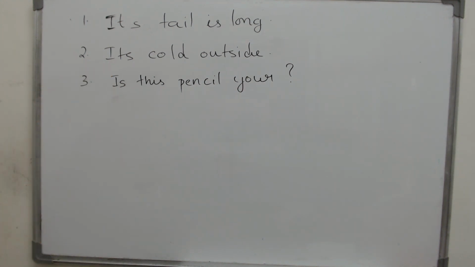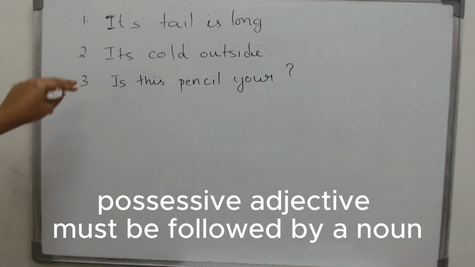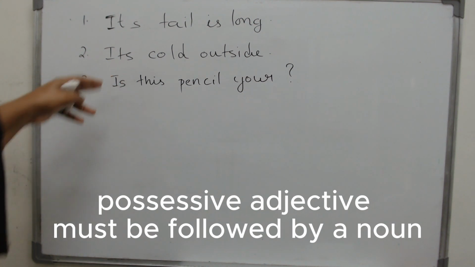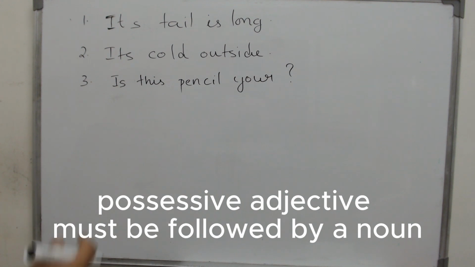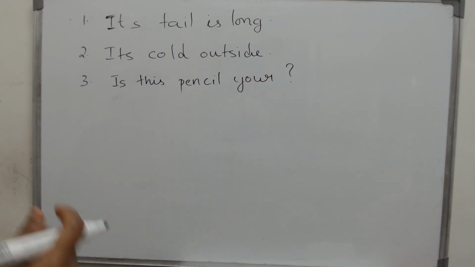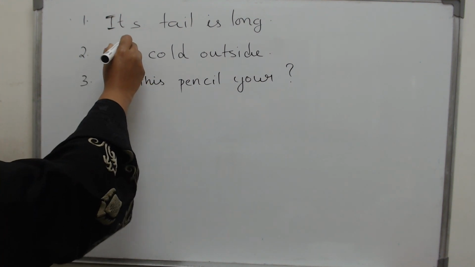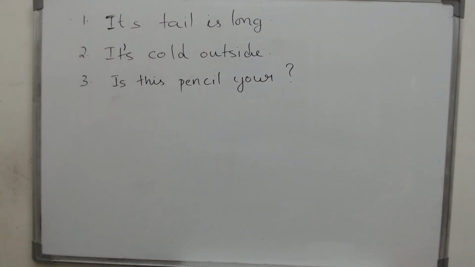What is wrong there? Its is used as a possessive adjective or a possessive pronoun. Next to this its, you should have something solid like its tail or its head. Then what is the mistake? There should be an apostrophe S, which means that it is cold outside.